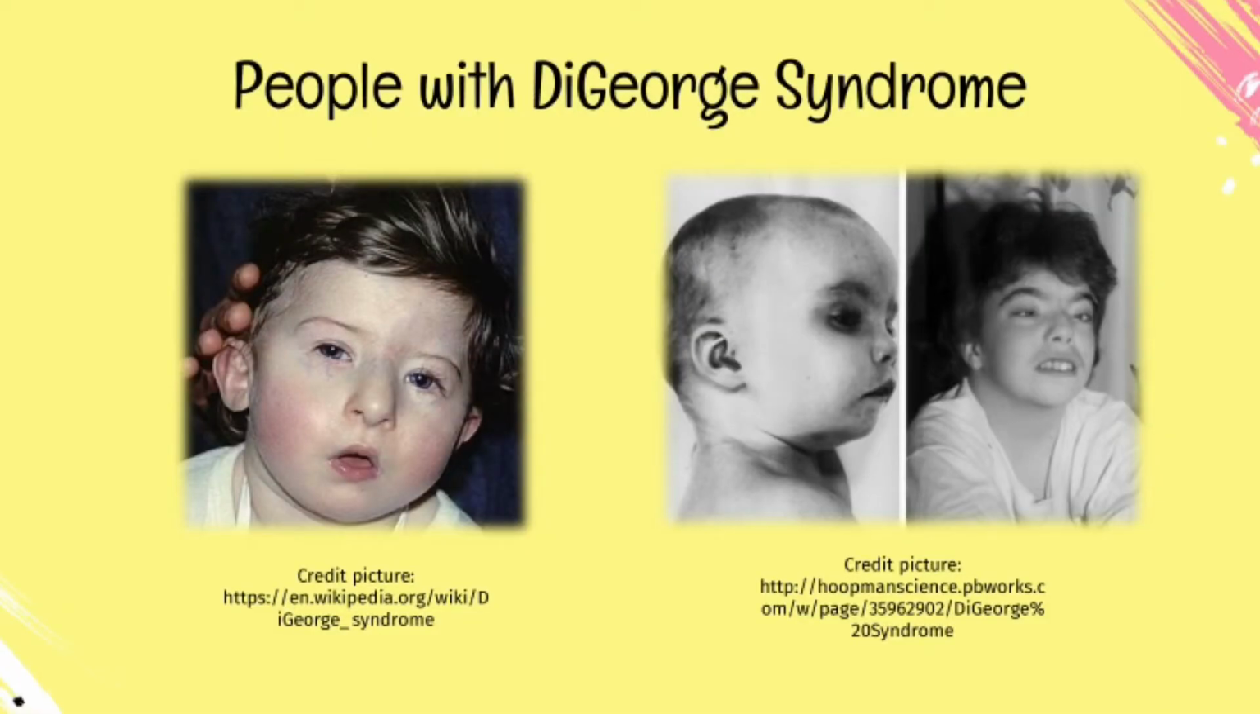Second is DiGeorge Syndrome. DiGeorge Syndrome, usually known as 22q11.2 deletion syndrome. This syndrome is caused when a small part of chromosome 22 is missing. People with DiGeorge syndrome commonly have heart defects, problems with the immune system, low level of calcium in blood, and they usually have delayed development with emotional and behavioral problems.